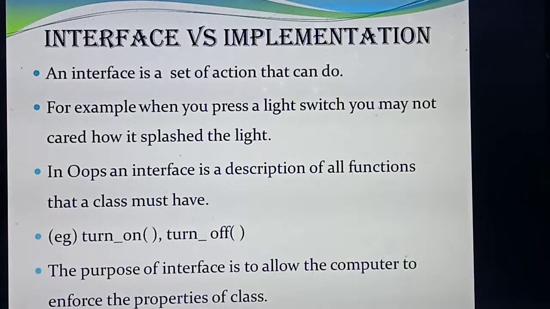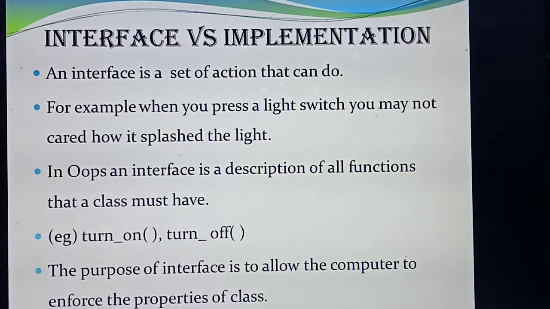First, what do you mean by interface? What's the normal English meaning of interface? Interface is nothing but an intermediary person. So what's the exact definition of interface? Listen: a set of actions that it can do. Before I explain this definition, first you need to know one example. Then only you will understand this topic.